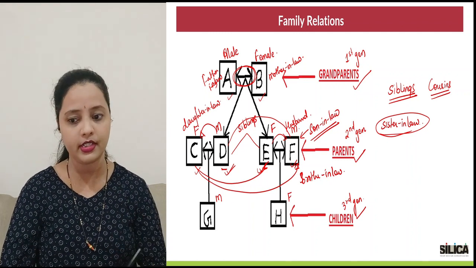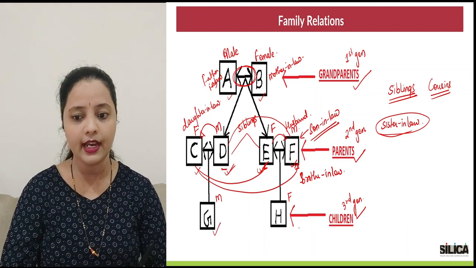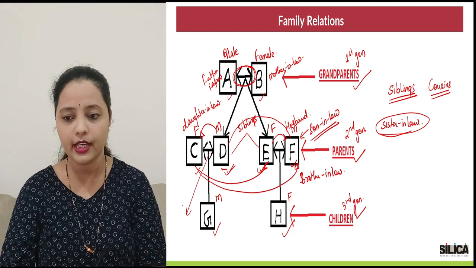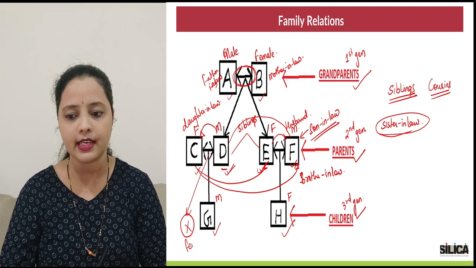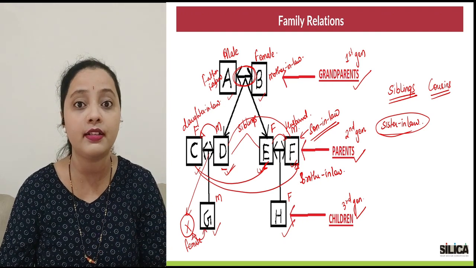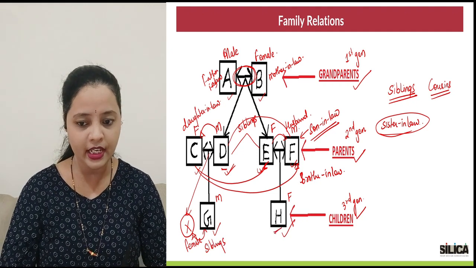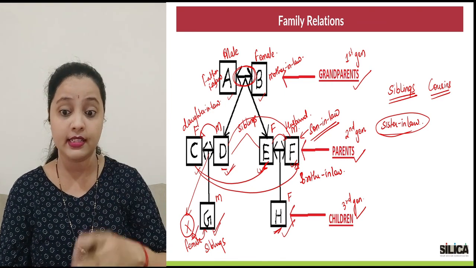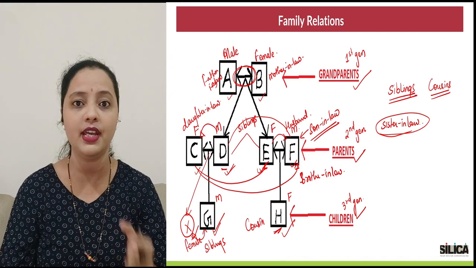Now, coming to the third generation, that is the children generation. Now, in children generation, what do we see? We have G and we have H. So, let's say if G had one more sibling, let me take some other variable, say X. And X, let's say, is a female. So, X and G, since they have same mother and father, would be siblings. But if I try to relate H with either G or X, what would H be termed as? It's a cousin. And similarly for H as well, X and G would be cousins.